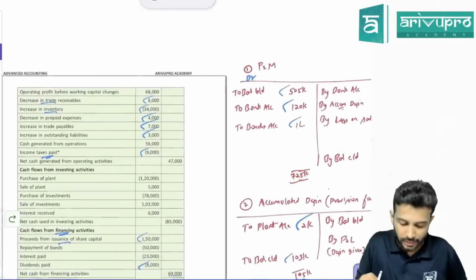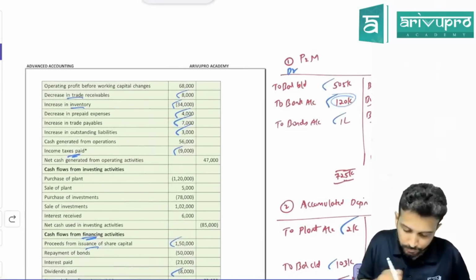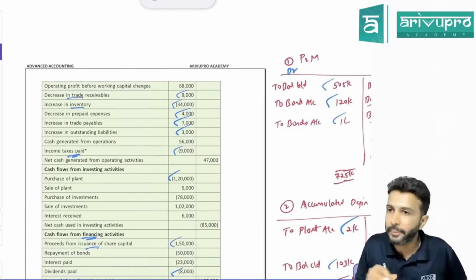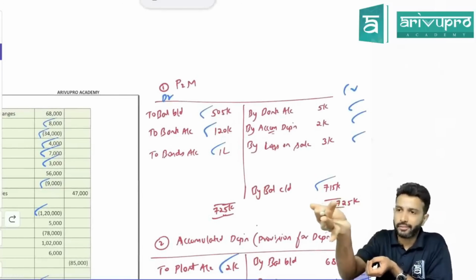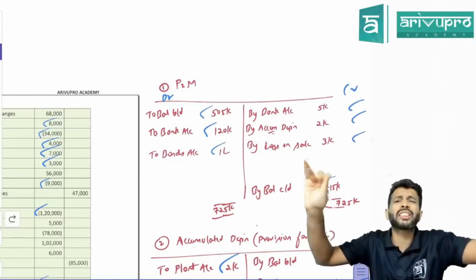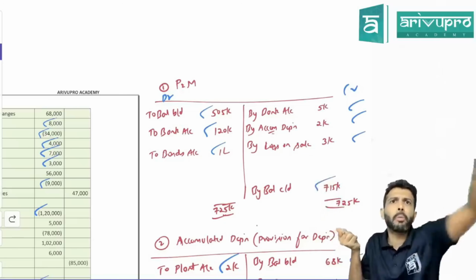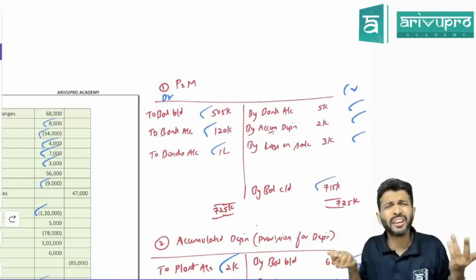That means plant and machinery purchased. Where should it come, sir? Investing activity, they have deducted 120. Okay. Bond. Sir, you purchased a plant and gave bond. Cash coming in or cash going out or nothing? Plant and machinery came in, bond went out. Cash came in and cash went out.